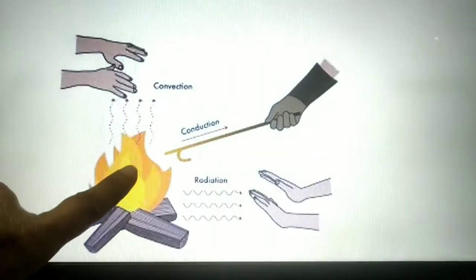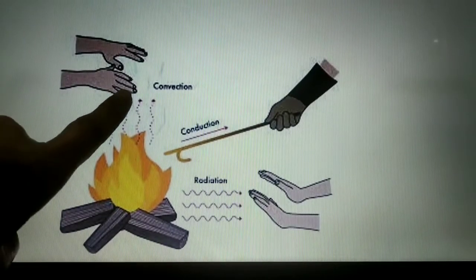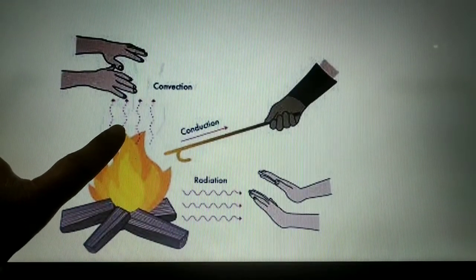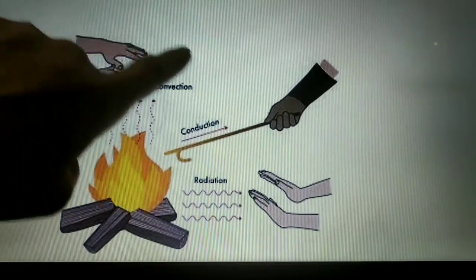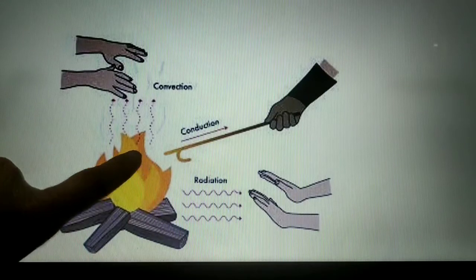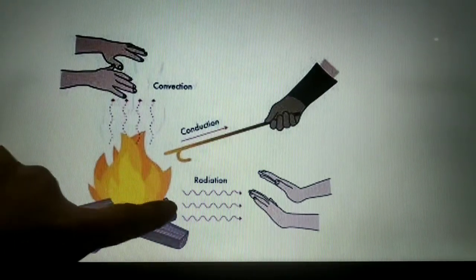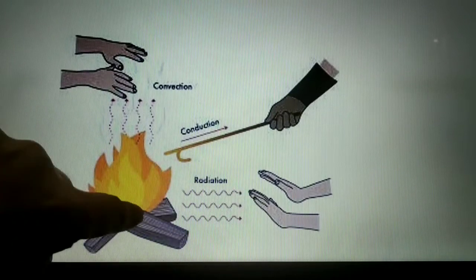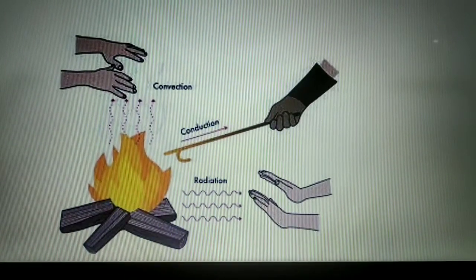Convection, what happens due to heat? The air here becomes lighter, the density decreases, it moves up, and the cold air comes down, and even that becomes hot and then moves up. This is convection of heat. And radiation means that by means of electromagnetic waves the heat reaches a person. So this is called radiation of heat.